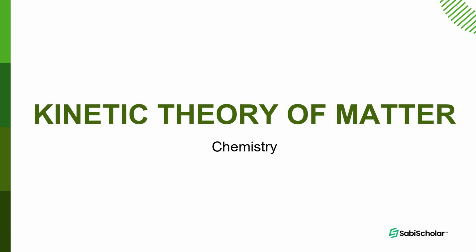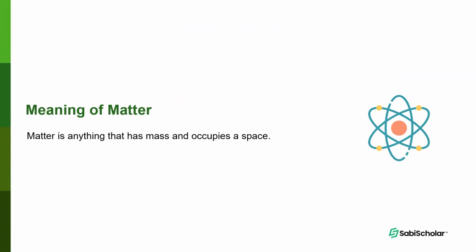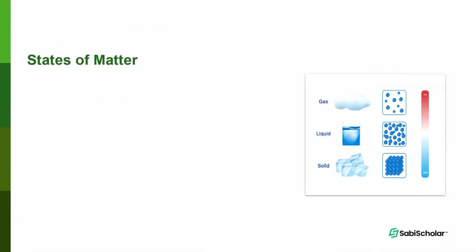I will be taking you on a very interesting topic, kinetic theory of matter. Before we move into kinetic theory of matter, let's look at the meaning of matter. Matter is anything that has mass and occupies space. At the same time, anytime you hear the word kinetic, it simply means motion, or energy of motion. All right, so move to the next, state of matter.